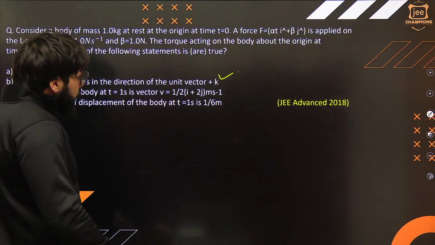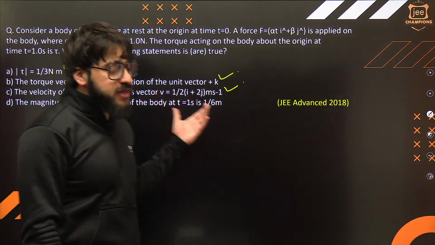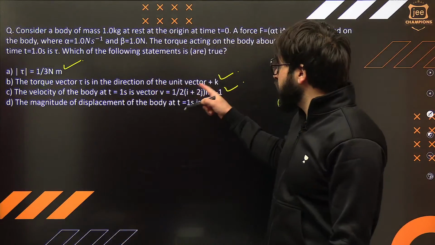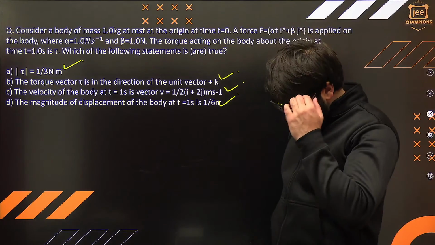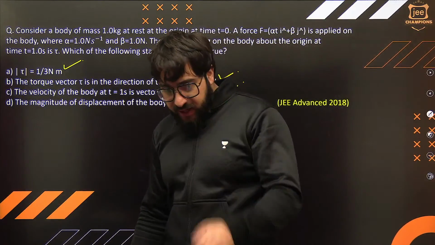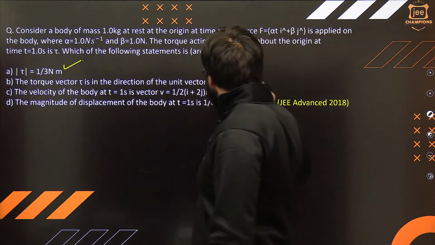We are supposed to find what will be the velocity of this body at t equal to 1 second. What will be the magnitude of displacement at t equal to 1 second? Can you tell me how we can exactly solve this question? This is how we are supposed to do this one.